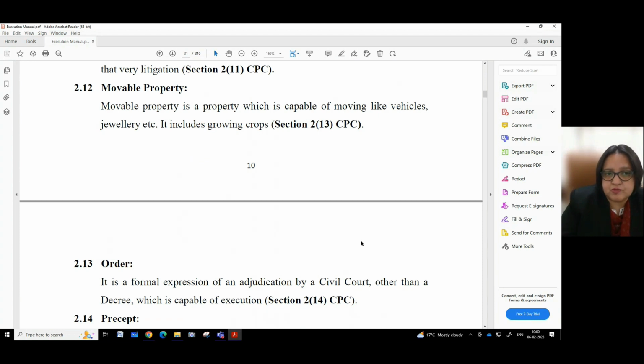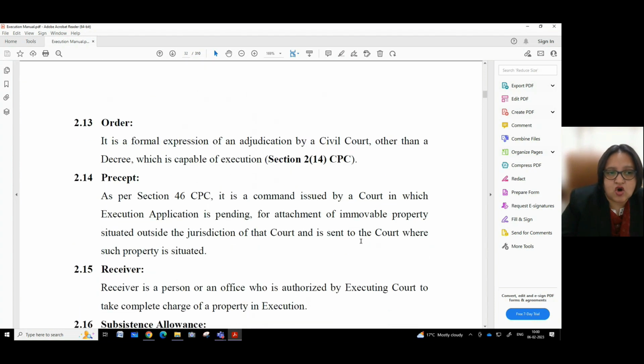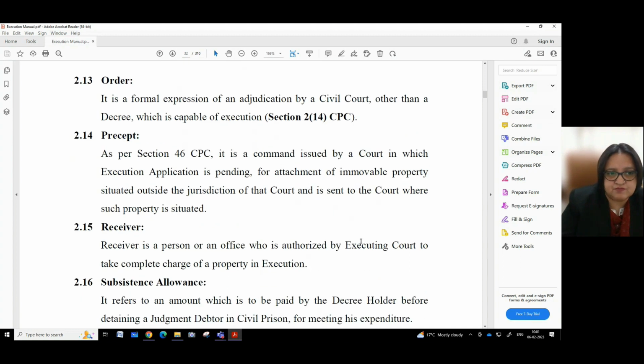Movable property. Movable property is a property which is capable of moving like vehicles, jewelry, etc. It includes growing crops. Section 2, subsection 13 CPC. Order. It is a formal expression of an adjudication by a civil court other than a decree which is capable of execution. Section 2, subsection 14 CPC.